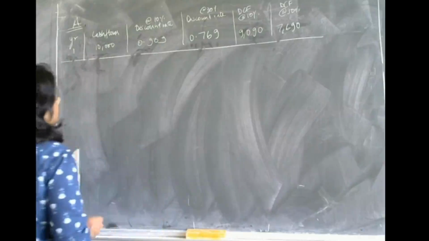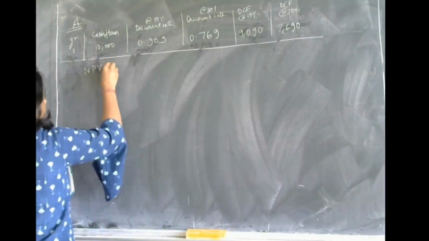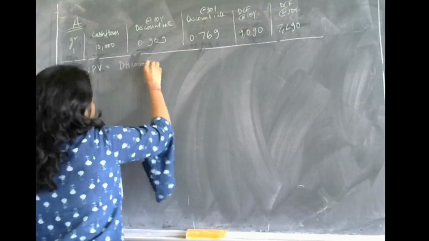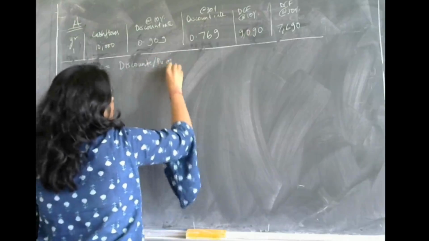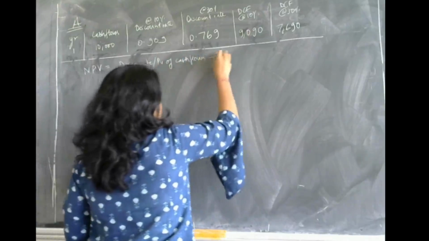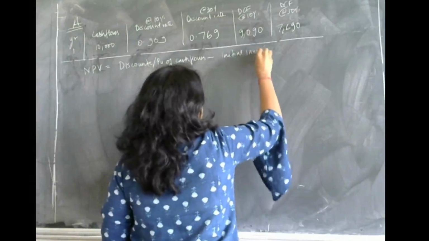So, what is the net present value? The net present value formula is what? Discounted or present value of cash flows minus initial investment.